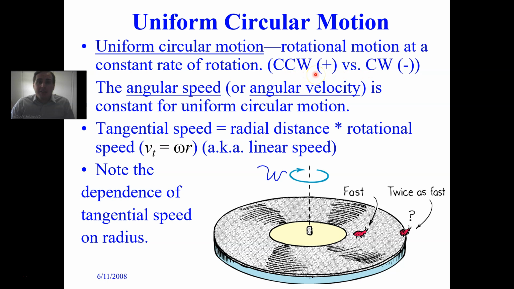Counterclockwise we call positive rotation, and clockwise we call negative. By the way, for those of you over in Europe, counterclockwise you know as anti-clockwise. Well, the reason for that is because of the so-called right-hand corkscrew rule. That is to say, if the positive x-axis is this way and the positive y-axis is that way, by x pushed into y, the positive z-axis, or the direction of the axis of rotation, would be in the positive direction as long as the rotation is counterclockwise.